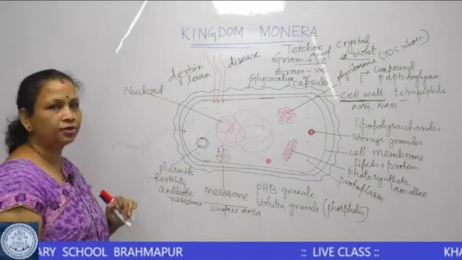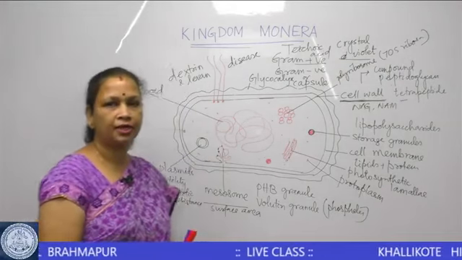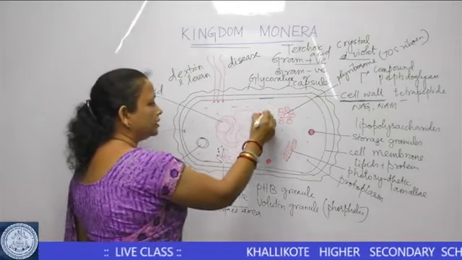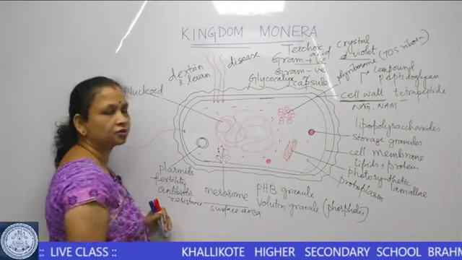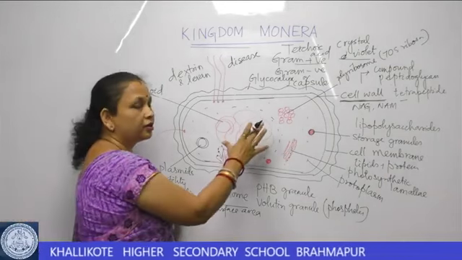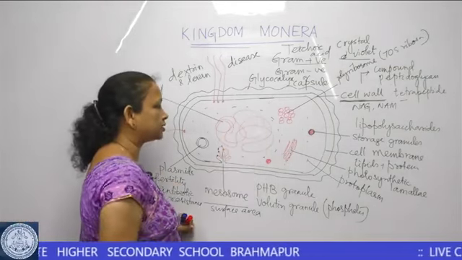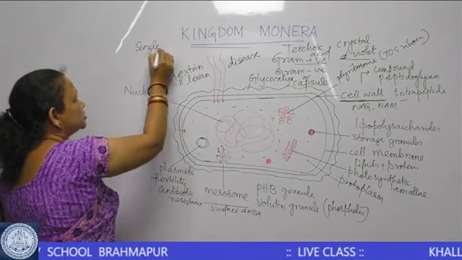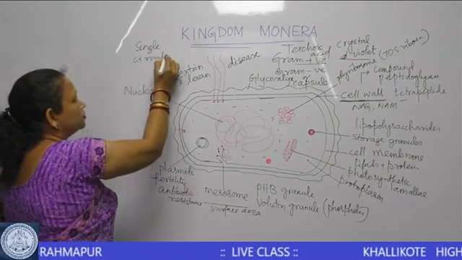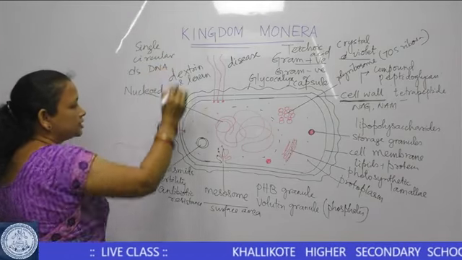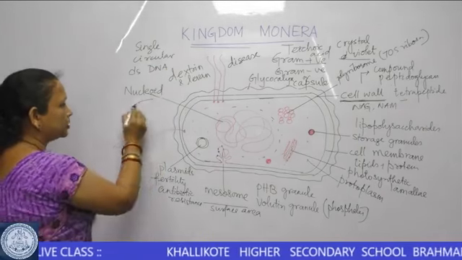So, what is a nucleoid? As we know, in a bacterial cell, the nuclear membrane is absent. There is no formation of any nuclear membrane. The DNA therefore is free in the cytoplasm. It is a single circular double-stranded DNA. So, this is a single circular double-stranded DNA.